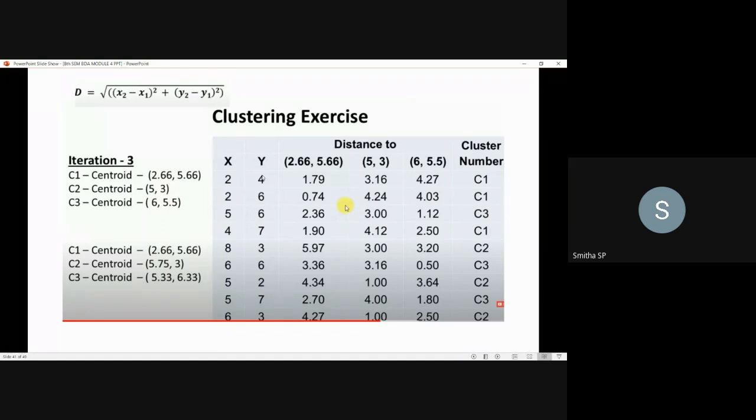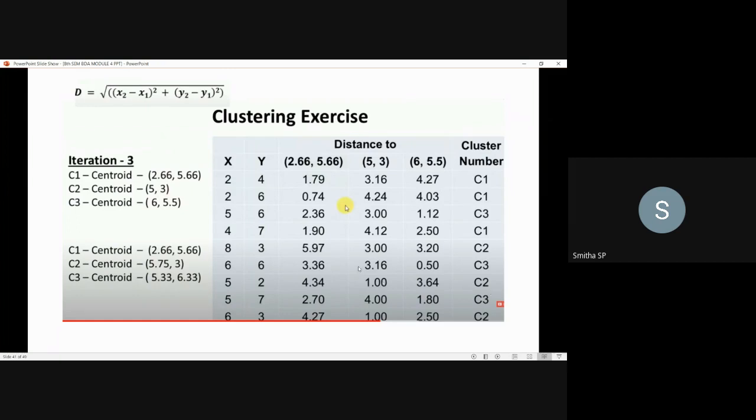Now once you have the new centroid, calculate the distance by using the Euclidean distance formula. So d is equal to the square root of (x2 minus x1) squared plus (y2 minus y1) squared. By using the same formula, you calculate the distance. Just as I explained, you know how to calculate the distance, so substitute those values and you'll get the distances. Now look at the least distance and go for numbering here.